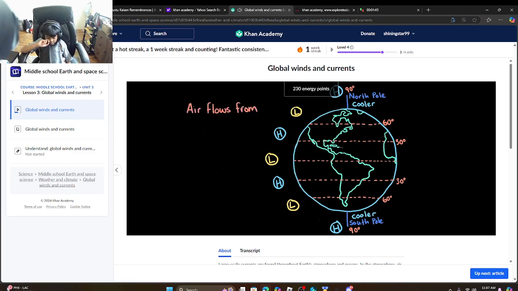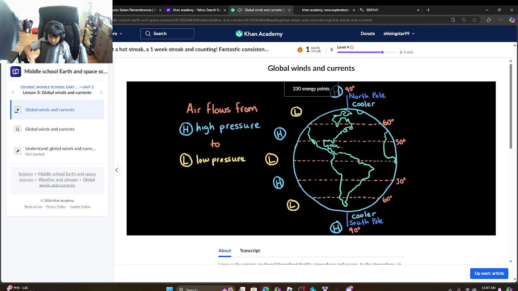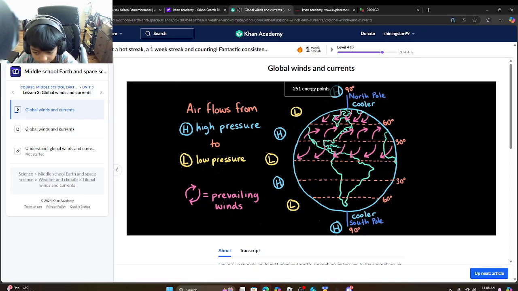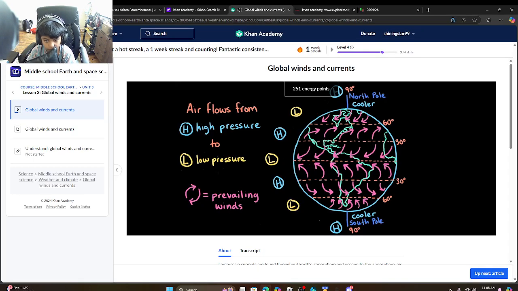We know that air flows from areas of high pressure to areas of low pressure. This creates air currents, or winds. Now, you might think that these winds would blow in straight lines from high to low pressure areas, but the global wind patterns, which we call prevailing winds, look like they curve to the right in the northern hemisphere and to the left in the southern hemisphere. This curving has to do with the rotation of Earth and is called the Coriolis effect.